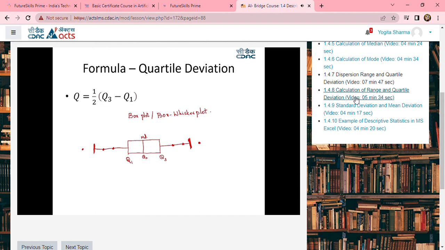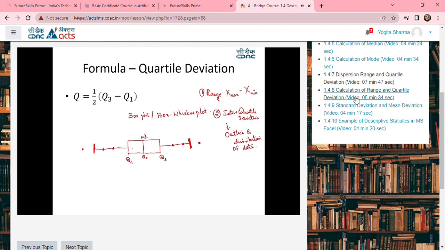Now, the key takeaways. We have learned two concepts right now. One is the range, which is nothing but your x maximum minus x minimum. And the second one is the interquartile range, also called the interquartile deviation, which is nothing but your quartile deviation, which can be used to identify the outliers and distribution of the data.